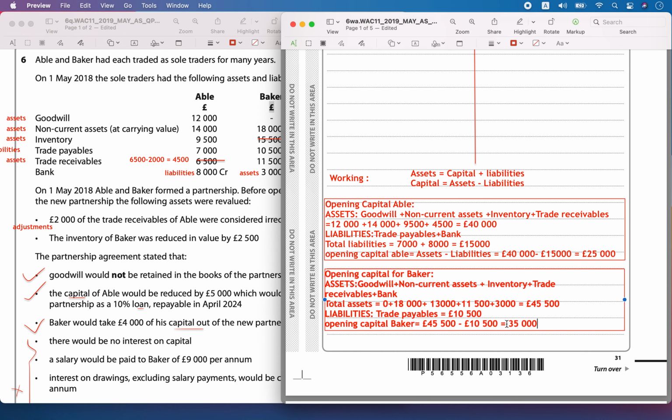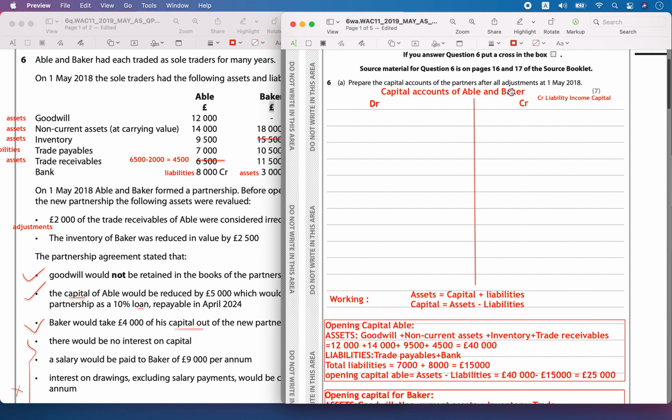Now let's write these as the opening balances on the credit side on 1st May 2018. So the opening capital balance for Able was 25,000 and for Baker on 1st May it was 35,000.